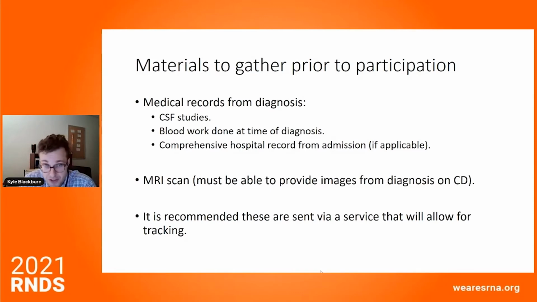If there's blood work that's been done, we certainly want to take a look at the blood work and see if it was a comprehensive evaluation. And then, of course, one of the big requirements is the MRI scan. The reason is we have to be able to confirm that there is indeed an injury to the spinal cord. We have to be able to look at the images and see.